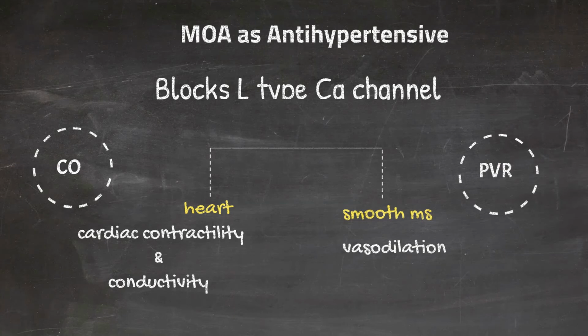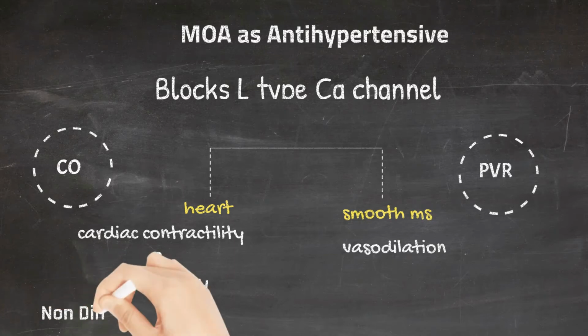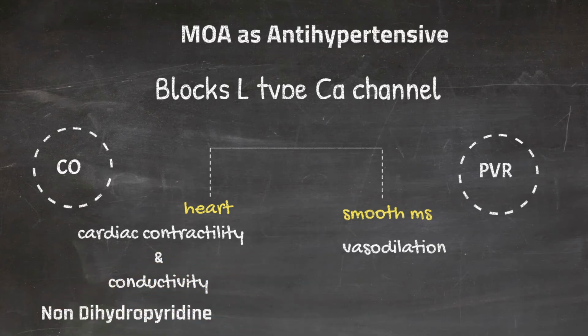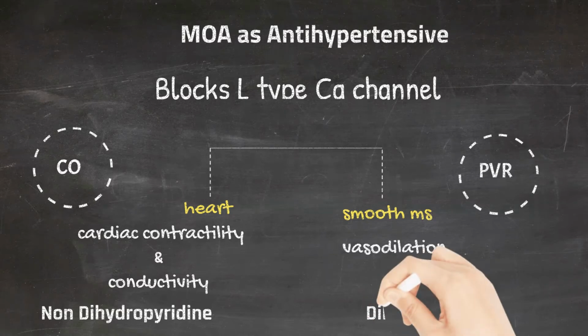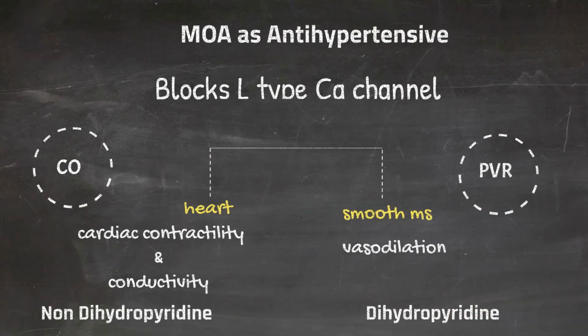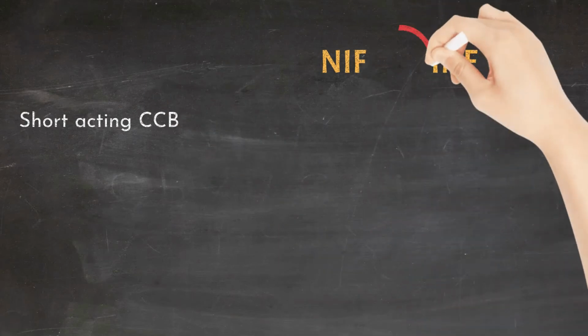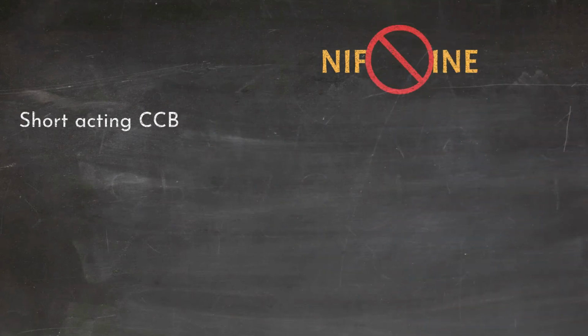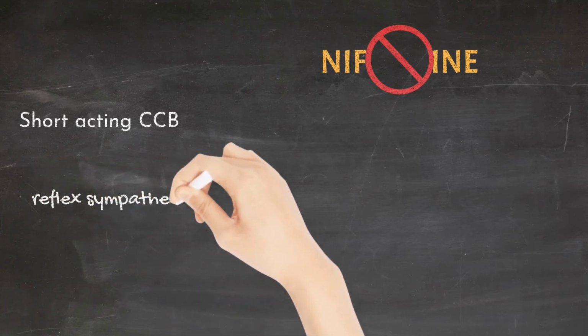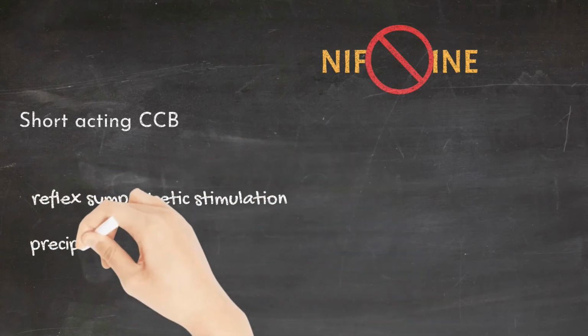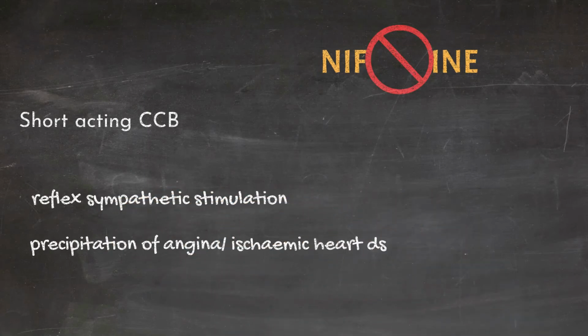And in this manner, by reducing the cardiac output as well as the peripheral vascular resistance, calcium channel blockers can reduce the blood pressure. The non-dihydropyridines like verapamil act by reducing the cardiac output, whereas dihydropyridines act by reducing the peripheral vascular resistance. Nifedipine, which is a short-acting calcium channel blocker, is no longer recommended as an antihypertensive drug because it causes sympathetic stimulation and it can precipitate angina or ischemic heart disease and increase the cardiovascular mortality.